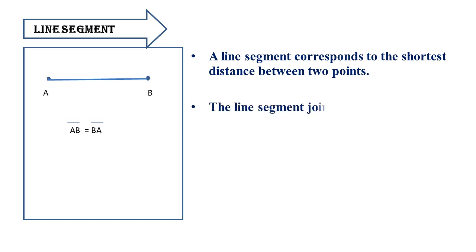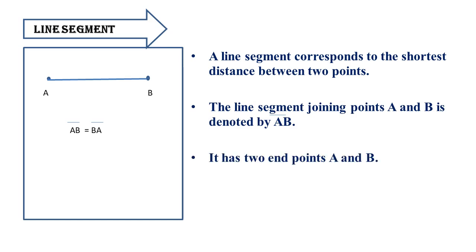Then the name of the line segment, as we have discussed, is given as AB, and we can see it has got two endpoints. It is starting from A and ending at B. So since it has a fixed starting and fixed ending, we can say a line segment has a fixed length. It has got length which we can measure with the help of scale.